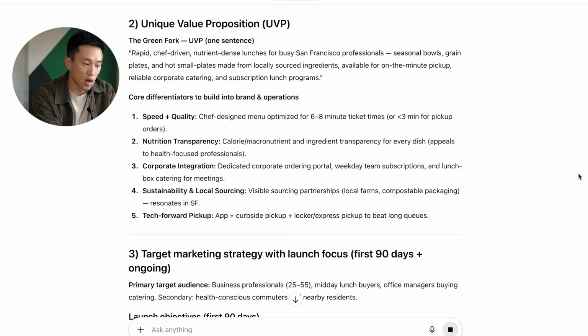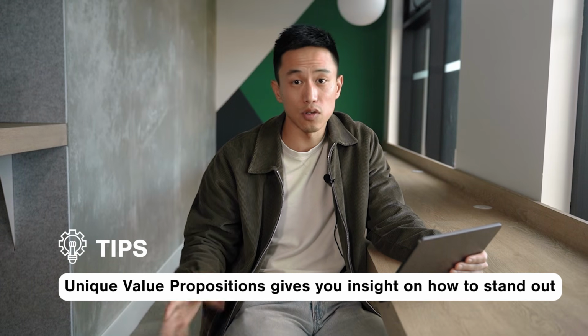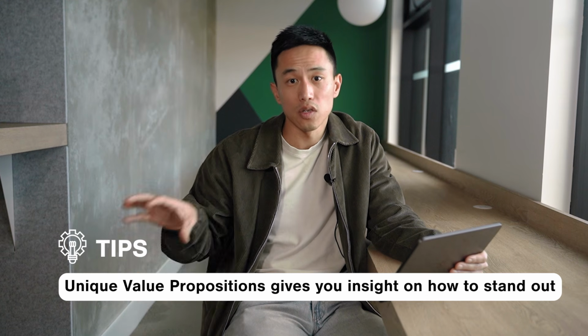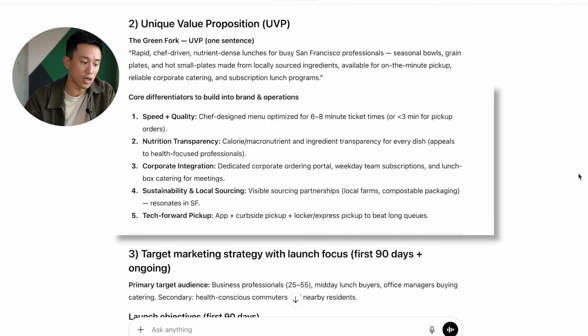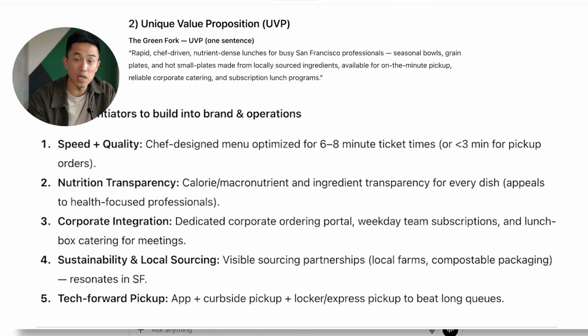Unique value proposition is also very key because it allows you to see how you are going to stand out amongst the crowd, so that way you can get the customers to purchase from you and not your competitors. Here are also some key differentiators that you can build into your brand, whether it's speed and quality, so that way you're focusing on people that are just here to grab and go, or nutrition, transparency for the healthy athletes out there, you can target them as well. And so it very much allows us to get all these ideas of how we want to be positioning ourselves in this crowded market.